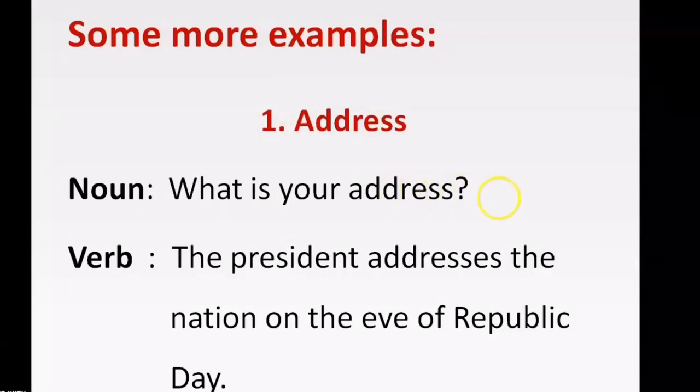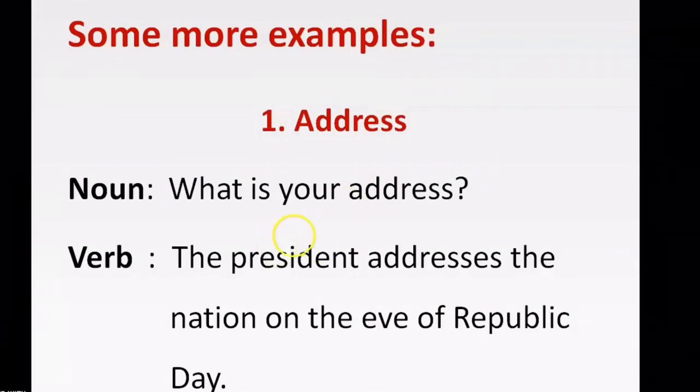And if there is a case that we don't understand the place of a word here, we should try to replace it with another word. Suppose we say, what is your name? Name, we know that it's a noun. So address is also functioning as a noun here, because only a noun can replace a noun.